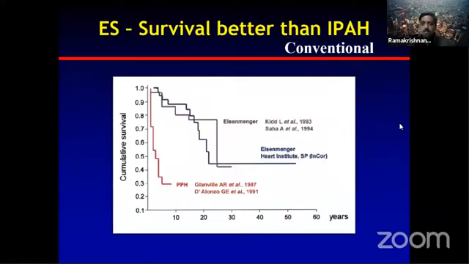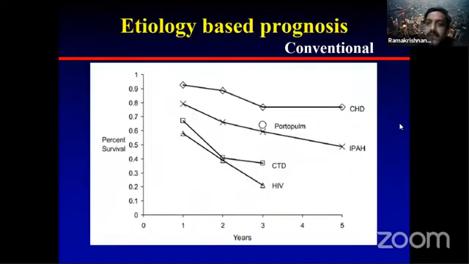So I want to talk about natural history, and some of the common notions that we all had. Everybody is taught that Eisenmenger syndrome survival is much better than IPH. This is a classic graph that goes around in all these lectures. In Eisenmenger syndrome, the survival over a long time is a lot better compared to IPH. Another thing is that IPH has worse prognosis than CHD-PH, CTD-PH has further worse prognosis, and HIV-induced PH has further worse prognosis. But this may remain true.